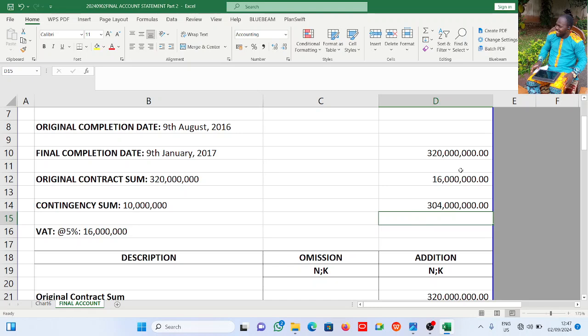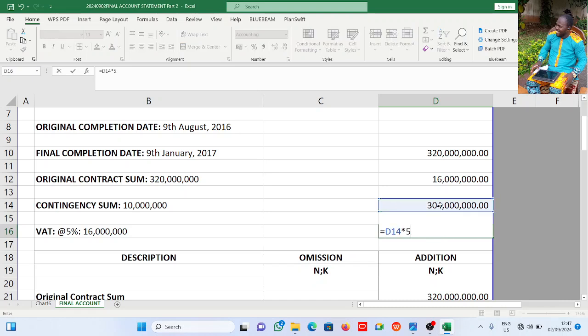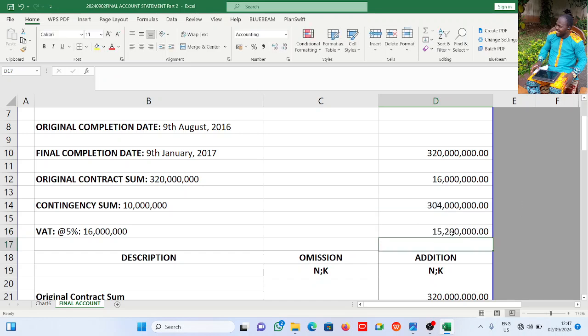5% of 304. This gives me 304 times 5%, because that is what it means. I have 15,200. If I sum it up, it is 319,200. So now let us see.